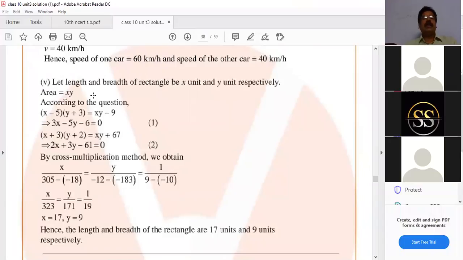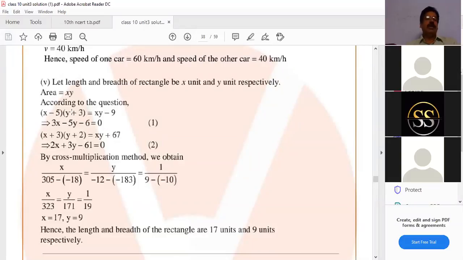Let length and breadth of rectangle be x units and y units respectively. Area, L into B, is x into y square units. According to the question, length reduced, x minus 5, breadth increased, y plus 3.